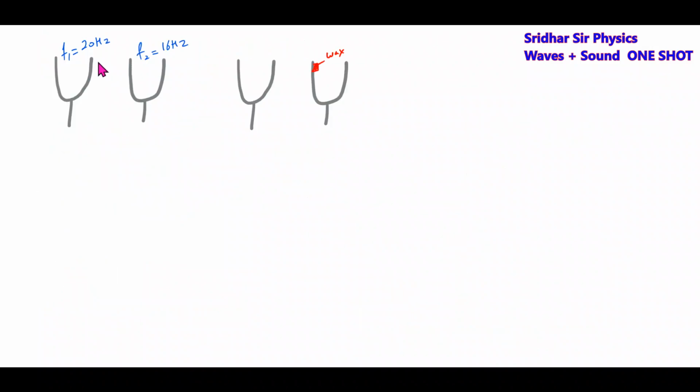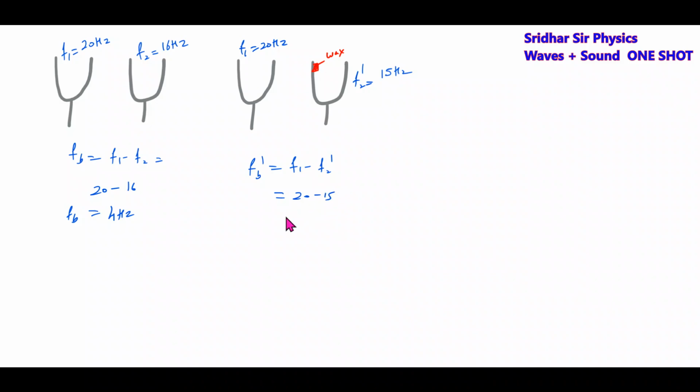So now two tuning forks are there. What is the earlier beat frequency? The beat frequency is equal to f1 minus f2, which is equal to 20 minus 16, 4 Hz. Now the first tuning fork will be as it is. On the second tuning fork, I'll apply some wax. When I apply some wax, definitely the beat frequency will decrease. So let it become, say, 15 Hz. Now what will be the beat frequency? The new beat frequency will be f1 minus f2 dash, 20 minus 15, 5 Hz.